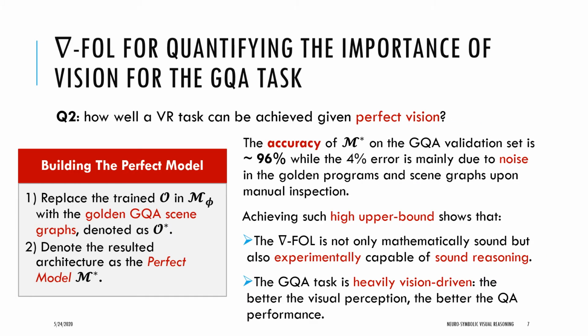Furthermore, if we replace the trained visual oracle in the base model with the golden GQA scene graphs, we observed that we could answer almost 96% of the questions in the GQA validation data. This upper limit not only shows that our first-order logic reasoning framework is sound, but also the GQA task is heavily vision-driven. The better visual perception, the better the question answering performance. Of course, achieving perfect perception with high confidence is challenging. But then the question is how much the reasoning process of a model can make up for its imperfect perception.